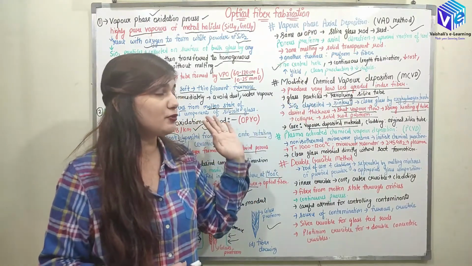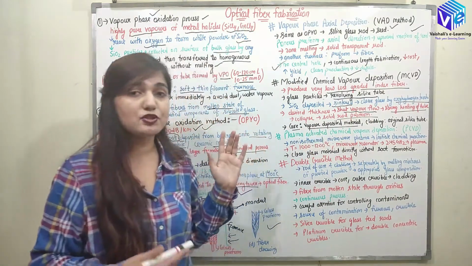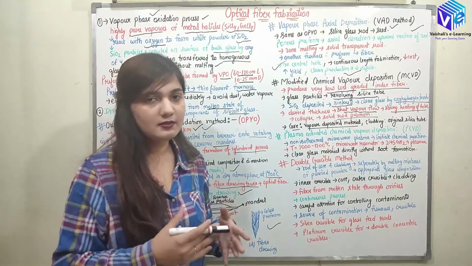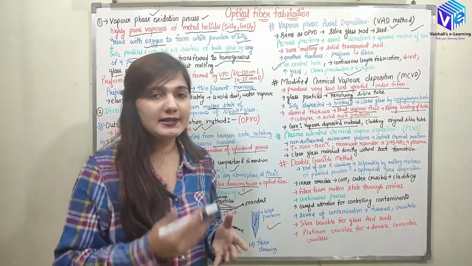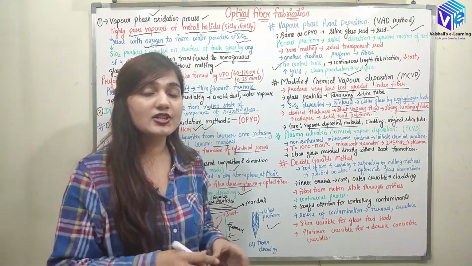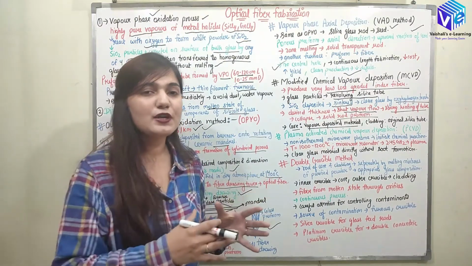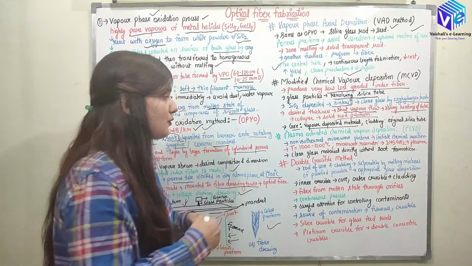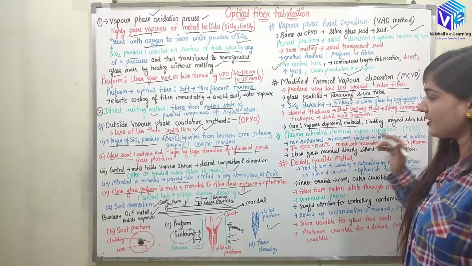Modified chemical vapor deposition is called MCVD. Here plasma activated chemical vapor deposition is called PCVD. So here also we are depositing the output of the reaction of the metal halide and the oxygen. But here this chemical reaction is initiated with the help of the plasma. So plasma is going to act like a catalyst in this reaction, helping in the initiation of the chemical reaction.